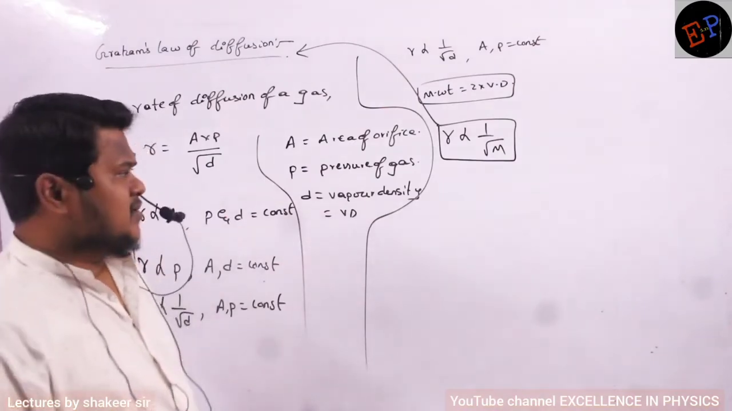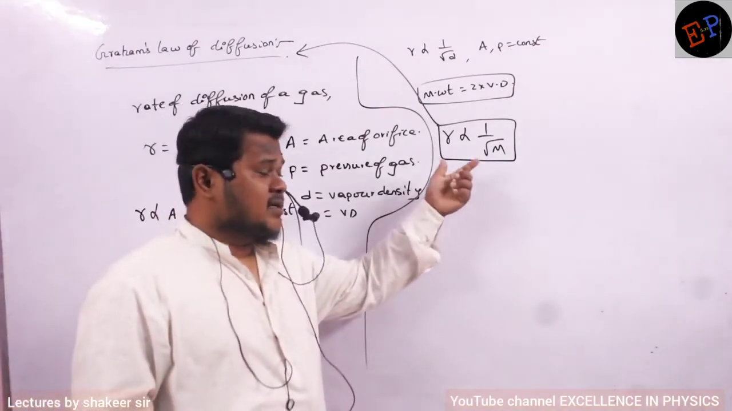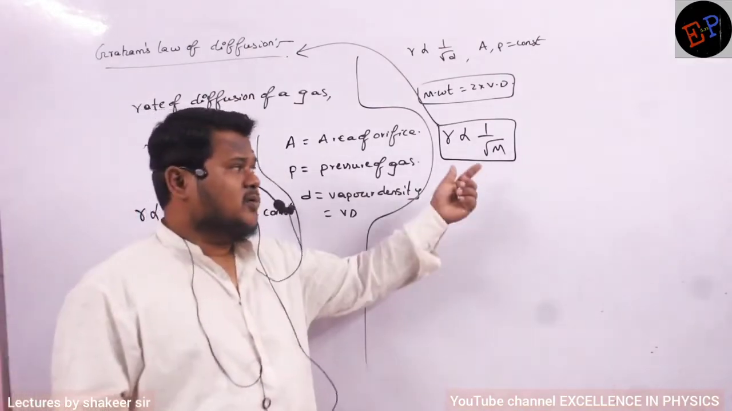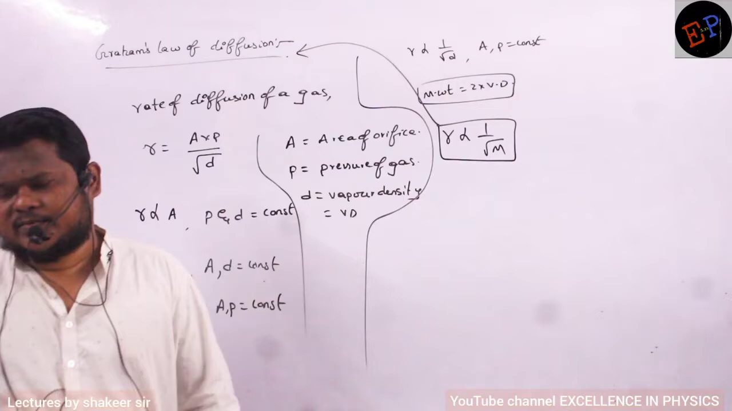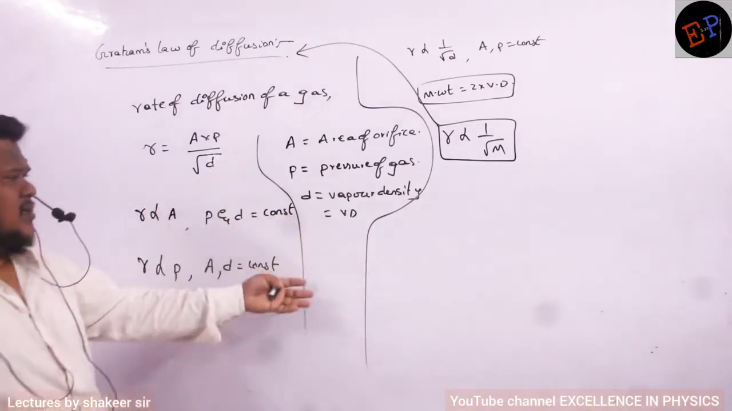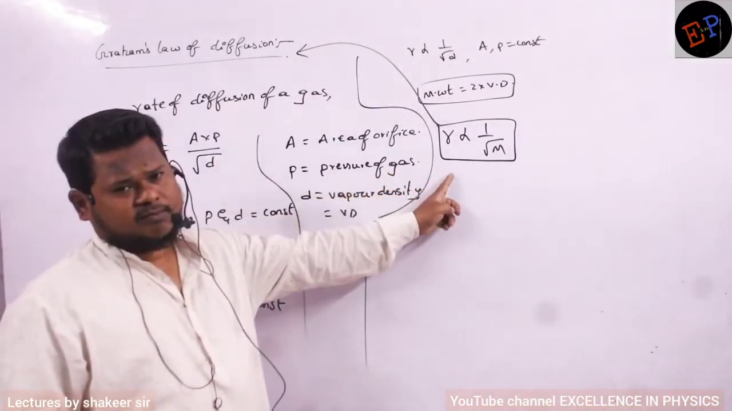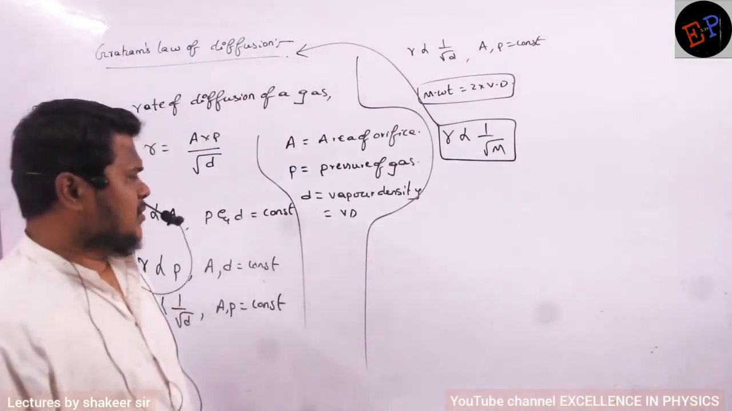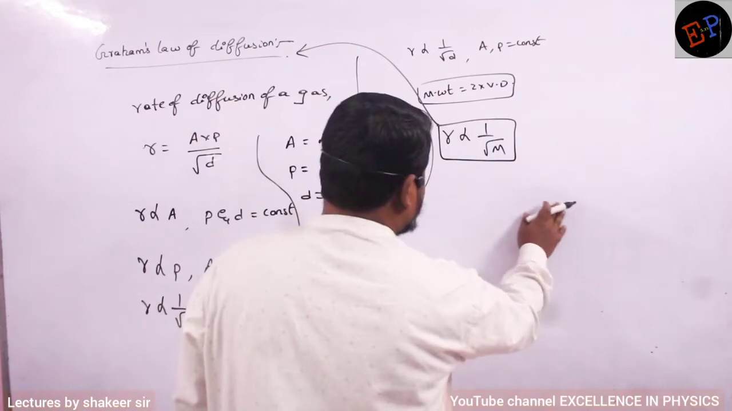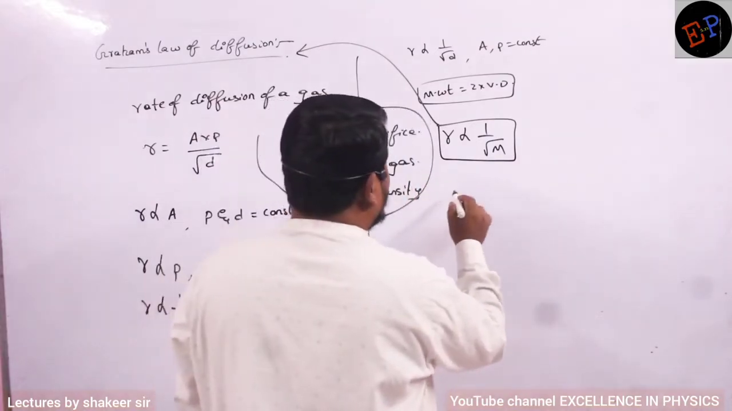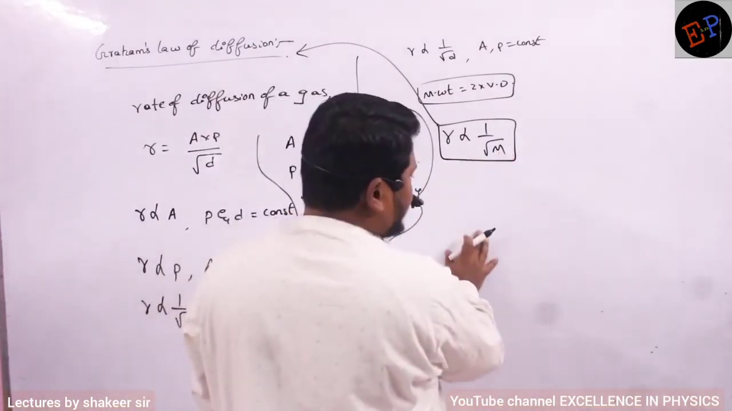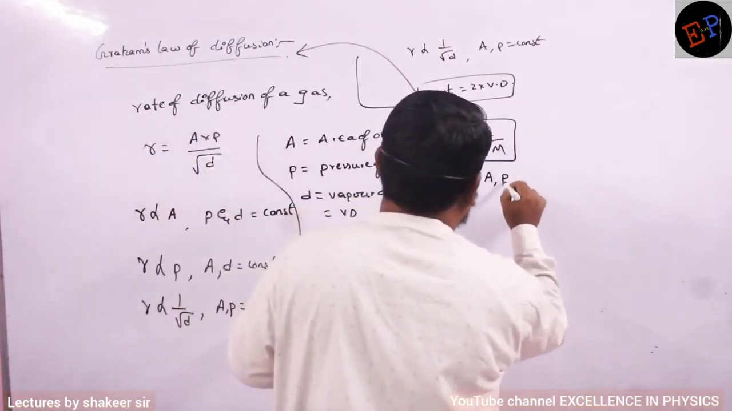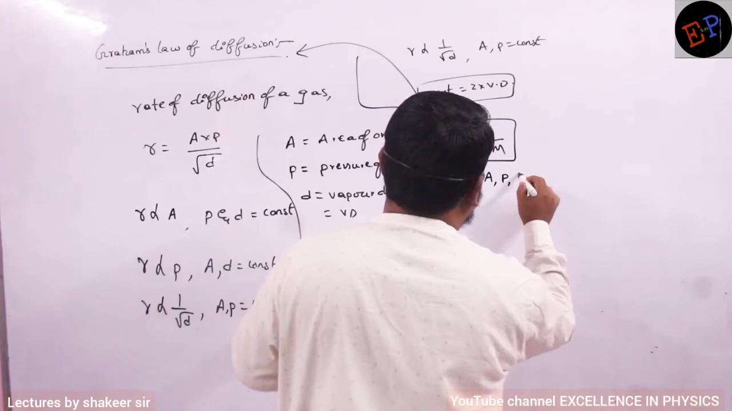Are you able to understand? So Graham's law of diffusion says that the rate of diffusion of a gas is inversely proportional to root of molecular weight of a gas. So all these are gas laws only, and this is a very important derivation which we have done. Are you able to understand? Similarly, we can write, see, and here this is proportional to root M, in which conditions? Conditions are A, P, T. T means the temperature.